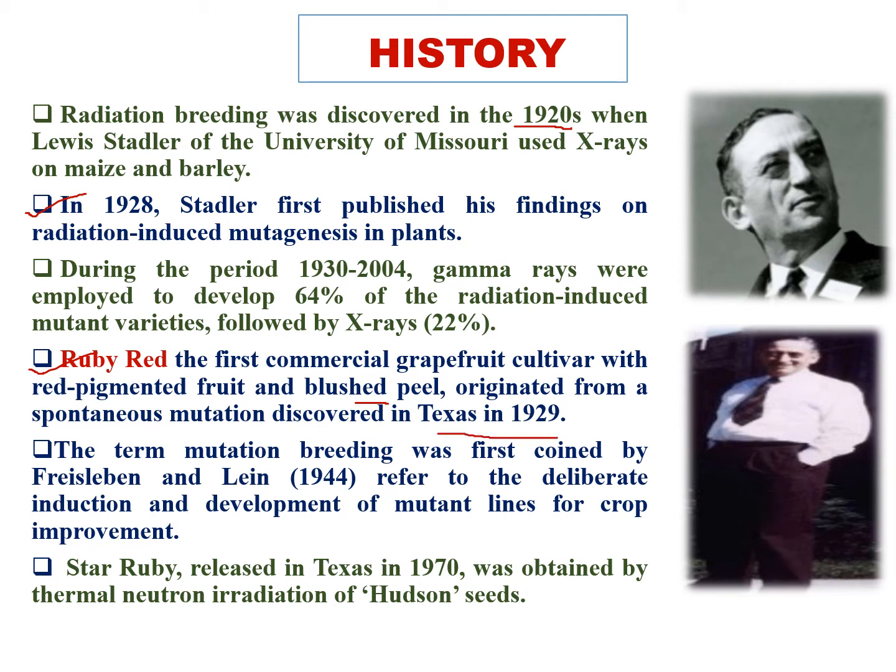The term mutation breeding was first coined by Priest, Levin and Lane in the year 1944. This is important, which refers to the deliberate induction and development of mutant lines for crop improvement. Star Ruby, which is also a grapefruit cultivar released in Texas in 1970, was obtained by thermal neutron irradiation of Hudson seeds.